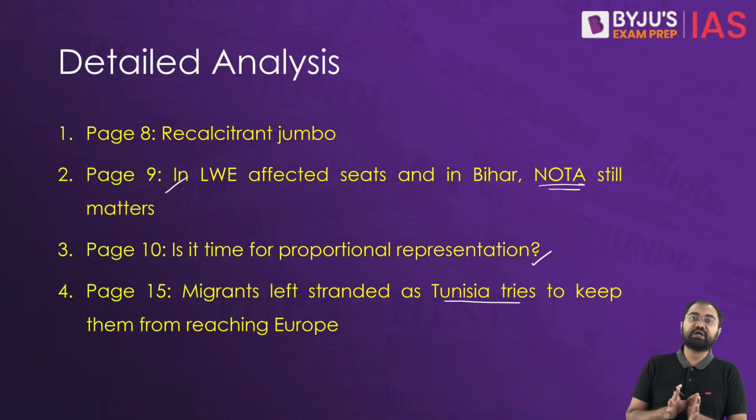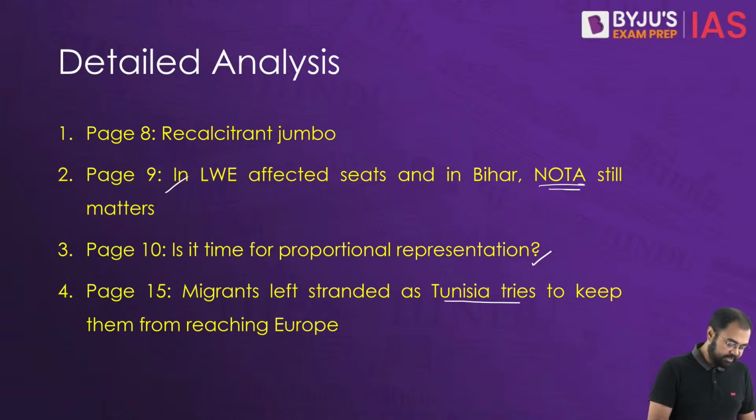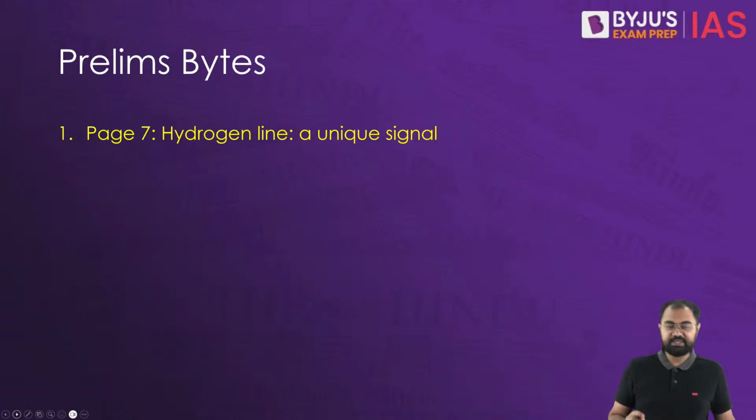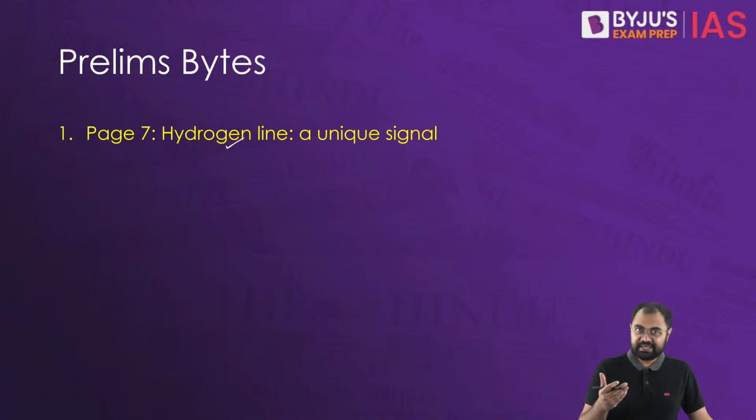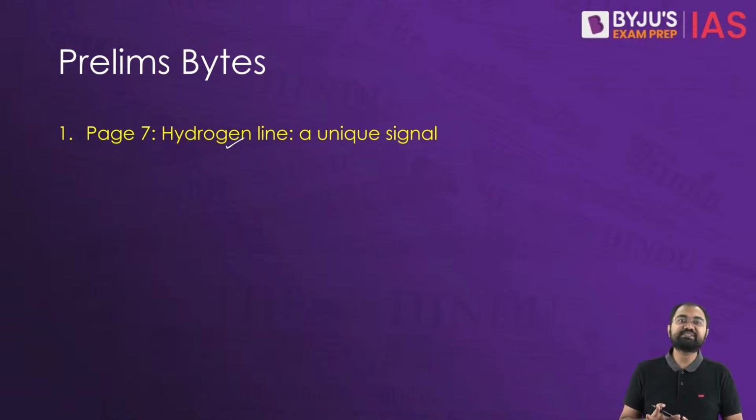So these are the 4 articles that we are going to do a detailed analysis on. And then after that, there is one article, you can say a prelims based article, based on something called the hydrogen line. So what is the hydrogen line and what are the applications of the hydrogen line? So these are the things that we are going to discuss in today's lecture.